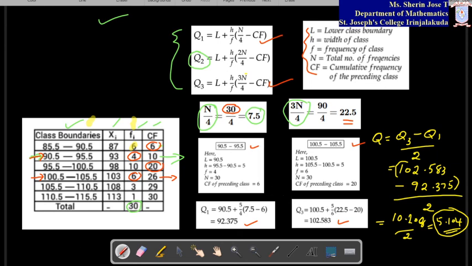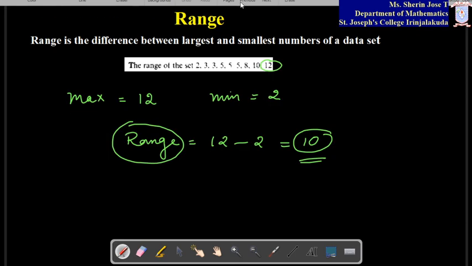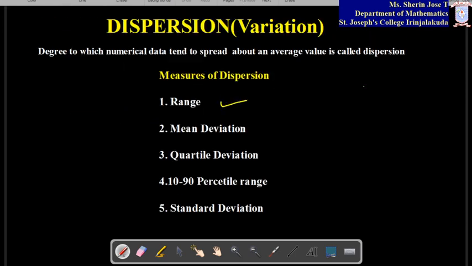We have two more dispersion measures that we will do in the next class. What all have we done? Range we have done, mean deviation and quartile deviation, all for grouped and ungrouped data. Now the other two we will do in the next class.